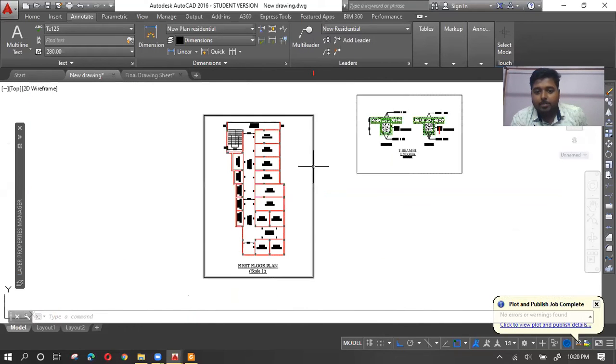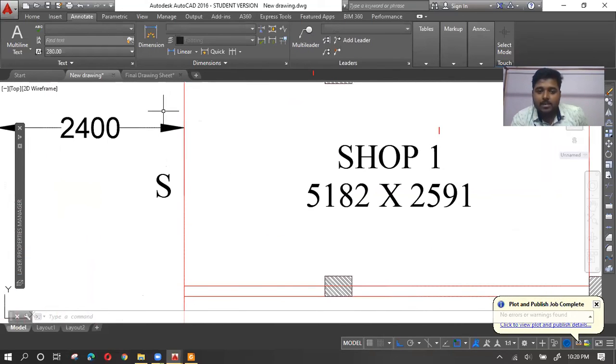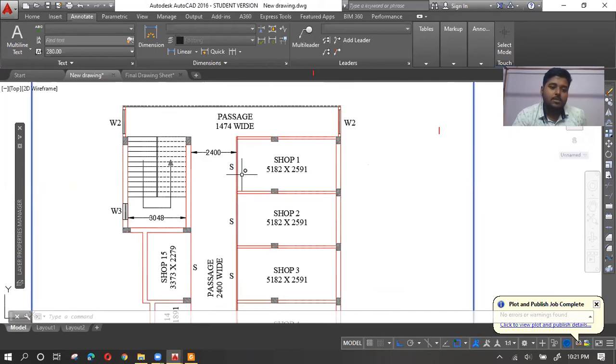How many times you are scaling this particular rectangular box to accommodate this drawing is same as you need to multiply with 2.5 to set your text heights, and you need to multiply that same number, that means 110, with 2 in the case of your arrows. If you want to keep it 2 millimeters, just multiply it with 2 into 110. If you want to keep it 3 millimeters, just simply multiply 3 into 110. But try to keep the arrow size a little bit smaller from the text. It looks good. That's the suggestion.